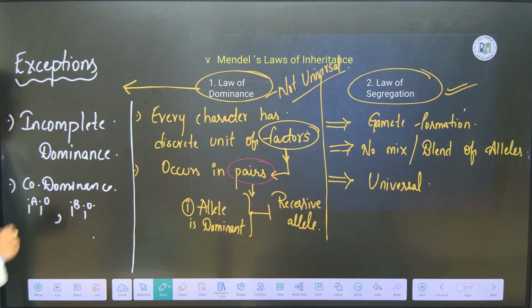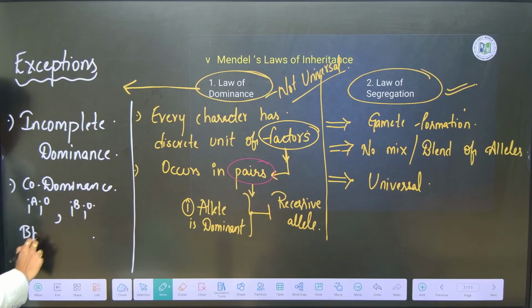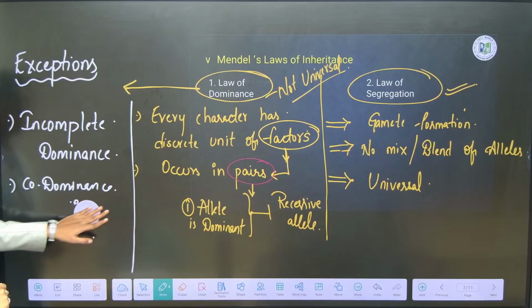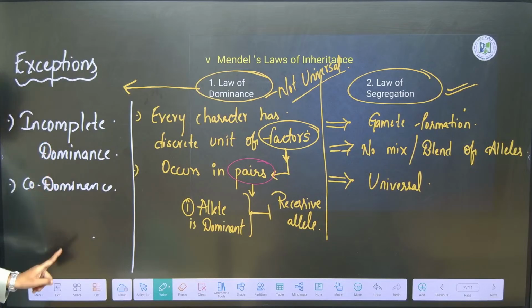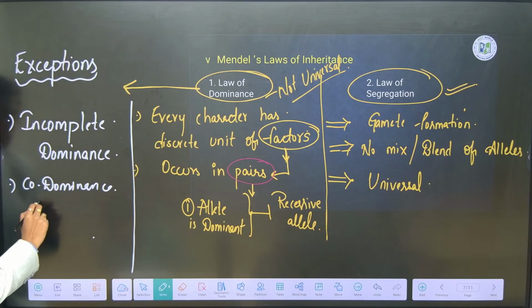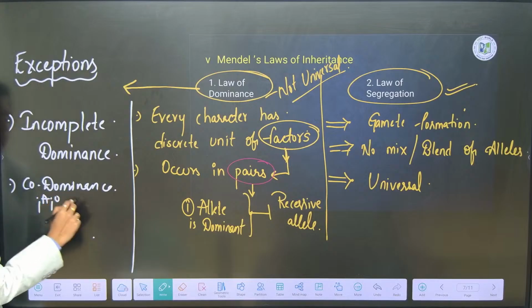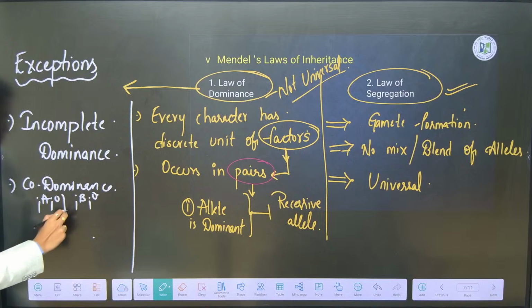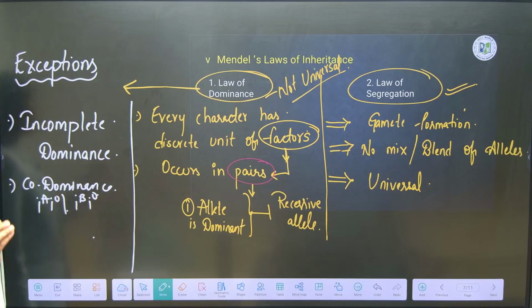Starch synthesis, with capital B small b heterozygous condition, you can consider for incomplete dominance, not codominance. For codominance, the example you can take is blood grouping. You can also take the color of cow with black patches, and grains with spotted and dotted patterns.